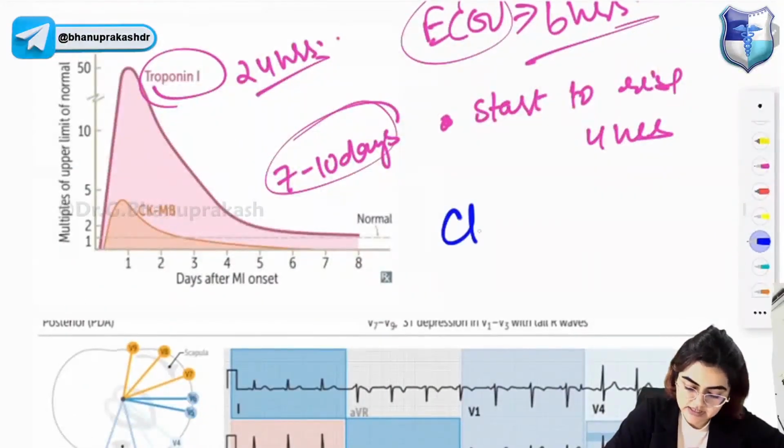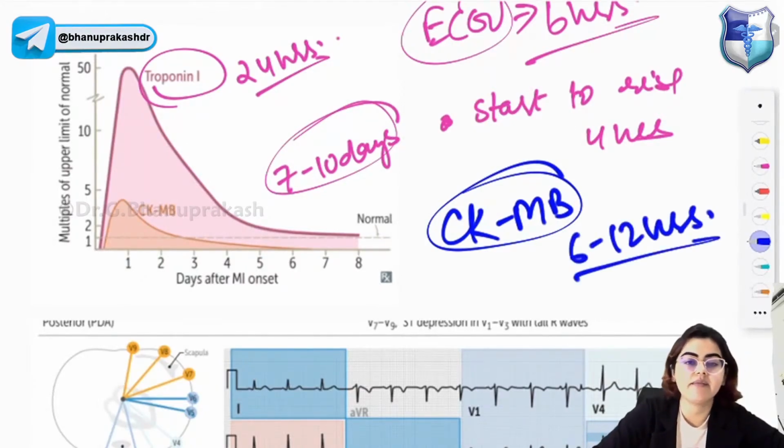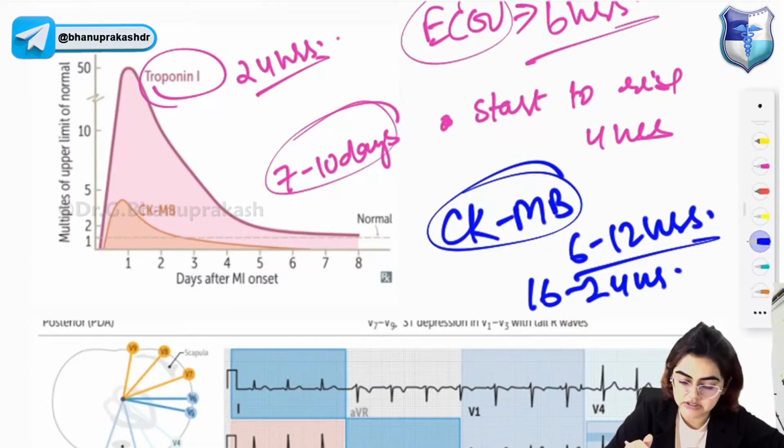Next one is CKMB. CKMB levels will start to increase after 6 to 12 hours. They will peak at 16 to 24 hours. And they are predominantly found inside the myocardium, but can also be released from the skeletal muscle.